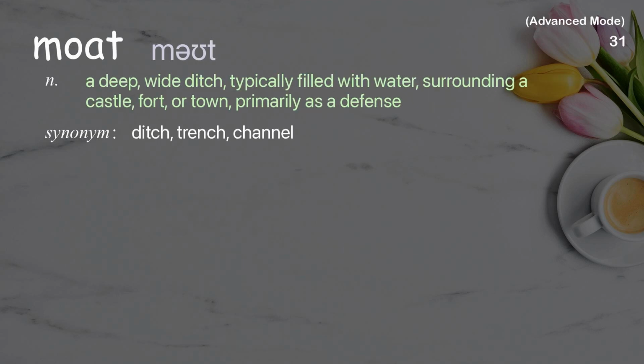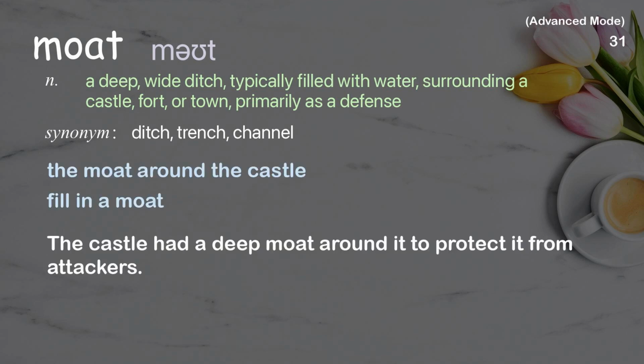Moat. A deep, wide ditch, typically filled with water, surrounding a castle, fort, or town, primarily as a defense. Examples: The moat around the castle. Fill in a moat. The castle had a deep moat around it to protect it from attackers.